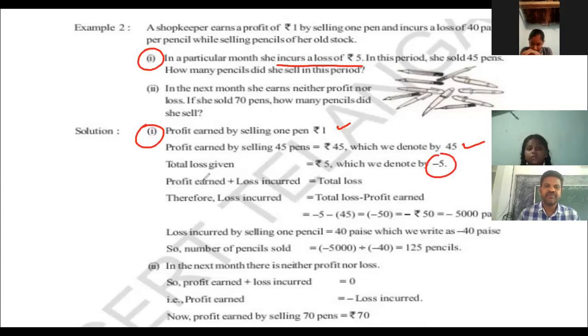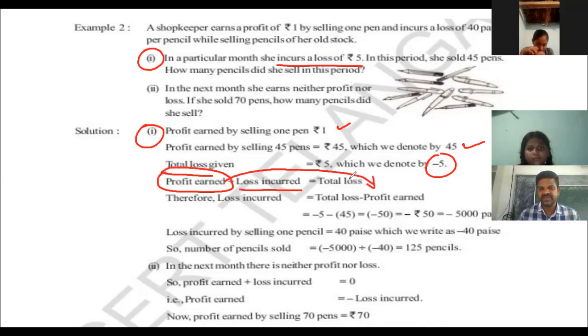Very good. Profit earned plus loss incurred is equal to total loss. Profit earned is 45 rupees. What do we need? Loss incurred. That means this profit earned is taken to the LHS.